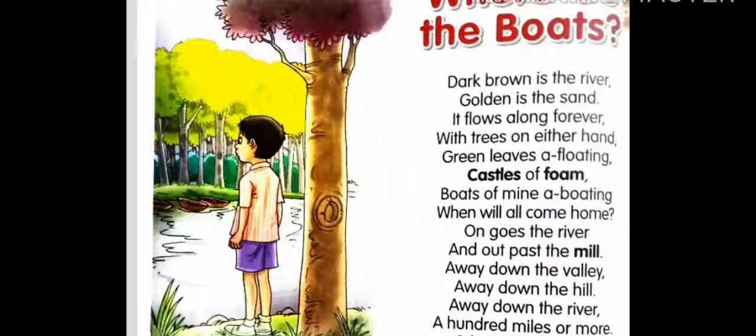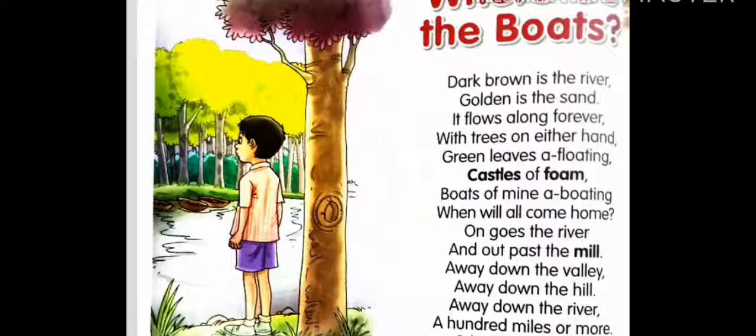Boats of mine are boating. When will all come home? Now what is the boy worried about? Boats of mine are boating. The boats, can you see the small boats? The boy had put the boats in the river and he is waiting. When will all come home? He is thinking when they are going to come back home. Okay? Now next one.